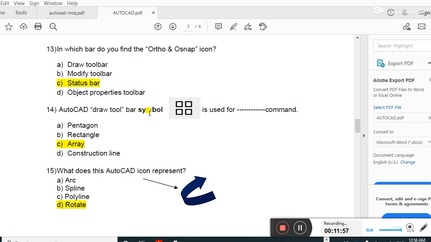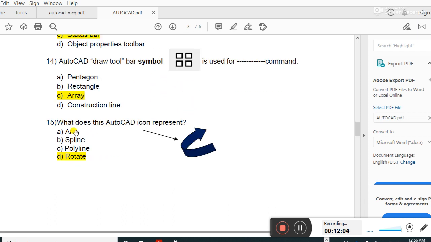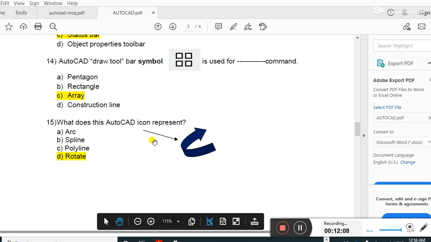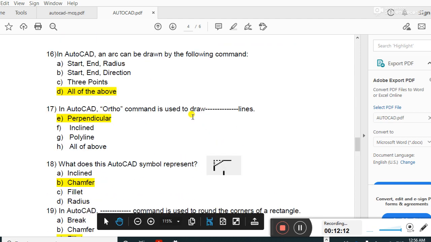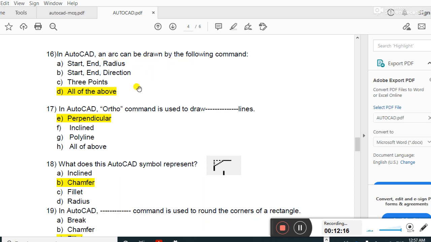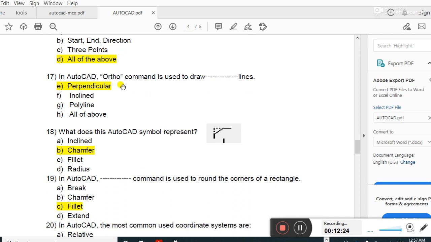AutoCAD draw toolbar symbol is used for the array command. This symbol is for array. What does this AutoCAD icon represent? This is rotate, guys. See, the symbol is rotate. In AutoCAD, an arc can be drawn by the following commands: 3 points, start-end-direction, start-end-radius. For these 3 methods, all of the above.